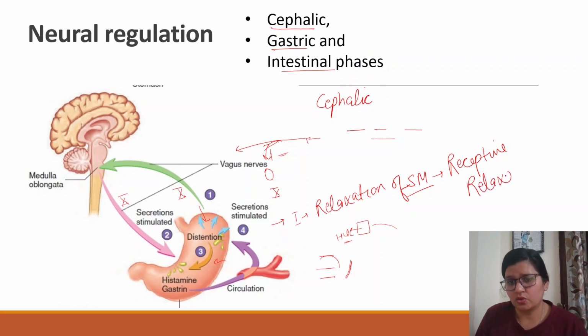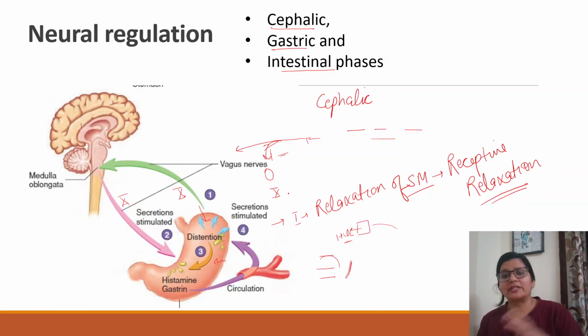Stretching of the stomach because of food is going to relax the stomach more to accommodate that food, and that's why we call it receptive, right? So, receptive relaxation. This is also along with gastric acid secretion. This is also part of the gastric phase of acid secretion.